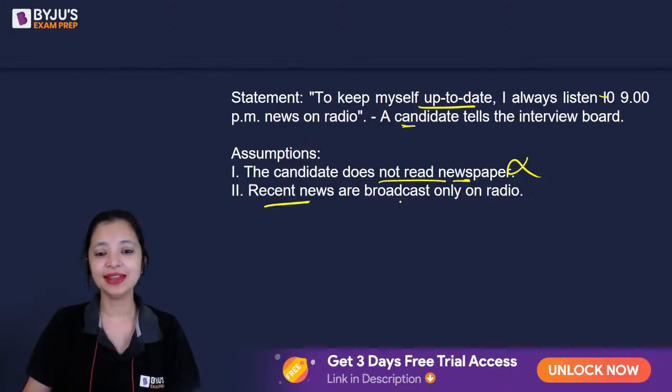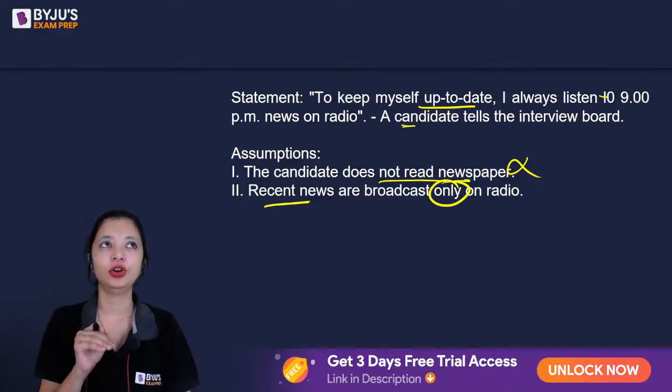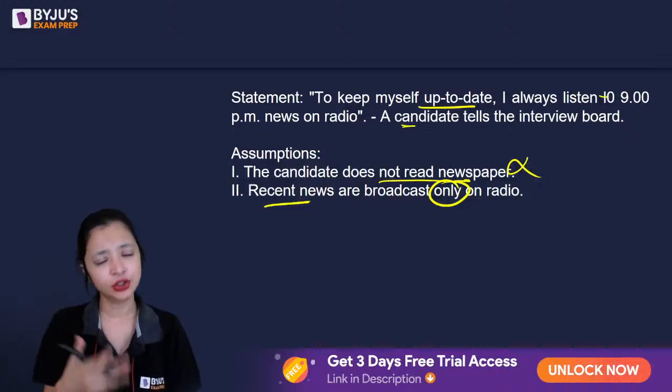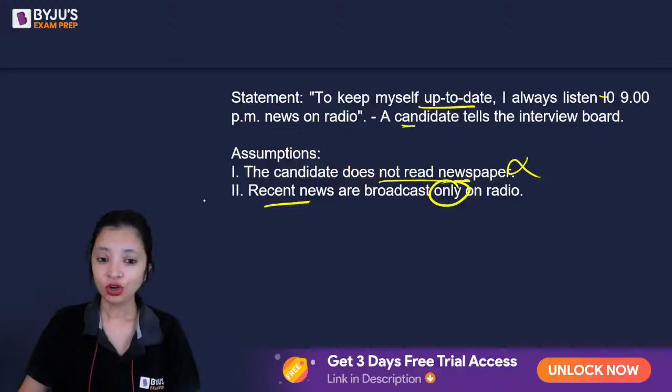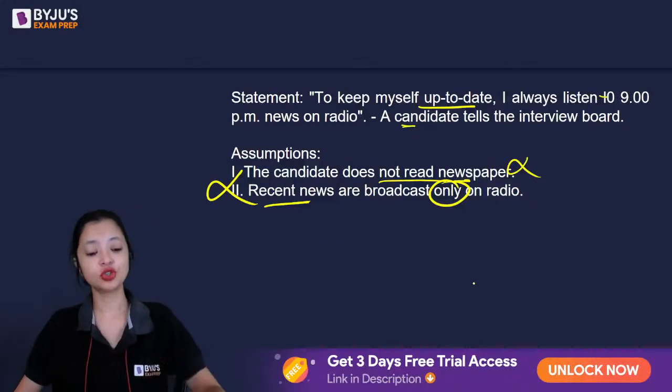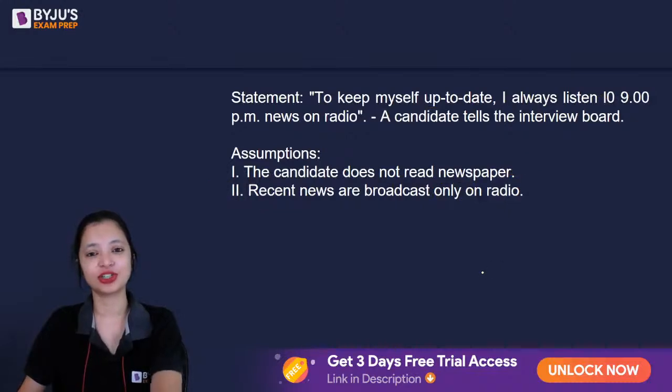We can't say that recent news is broadcast only on the radio. You know, these words - only, rarely, always, every time - they usually make statements wrong, by the way. So both are incorrect assumptions. We will eliminate both of them. The correct answer is yes, "only" is an extreme word. We'll eliminate that. The correct answer is neither of them follows. Very good. Let's go to our next question then.